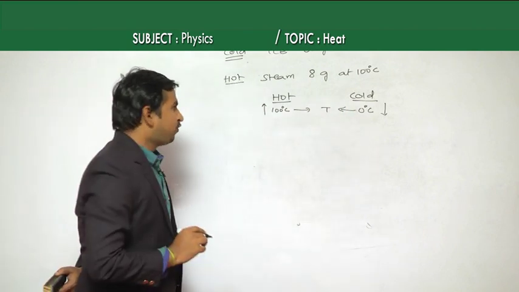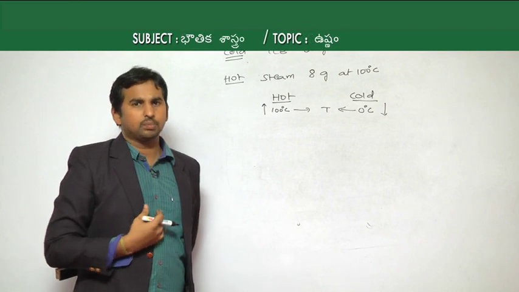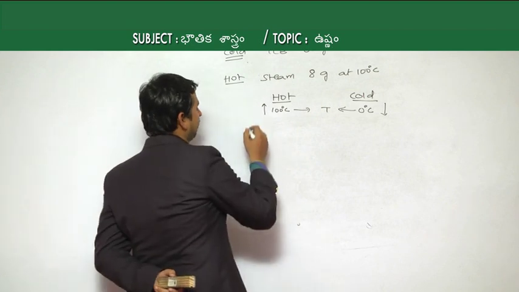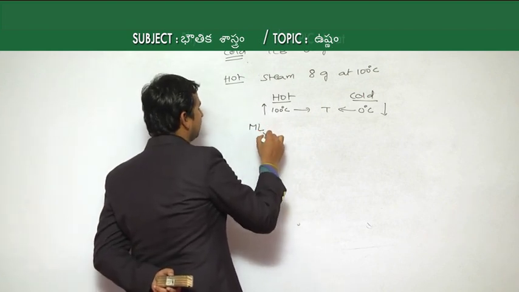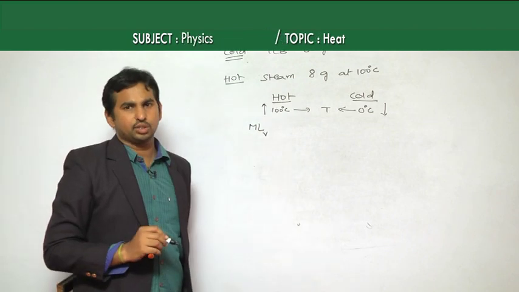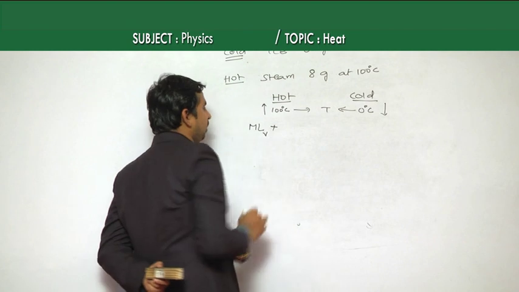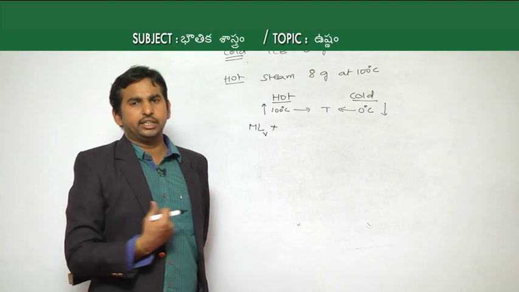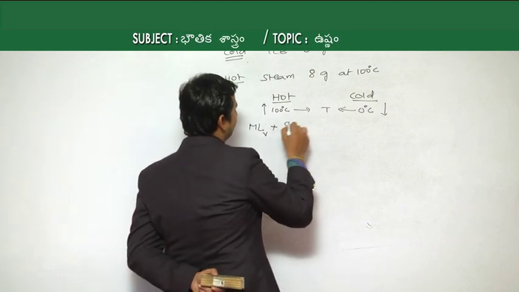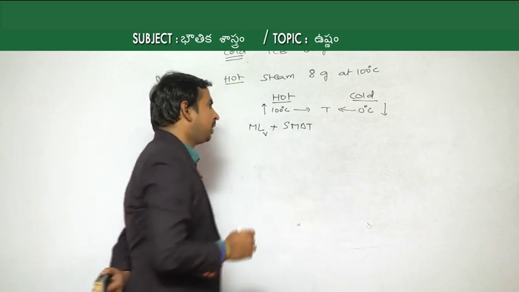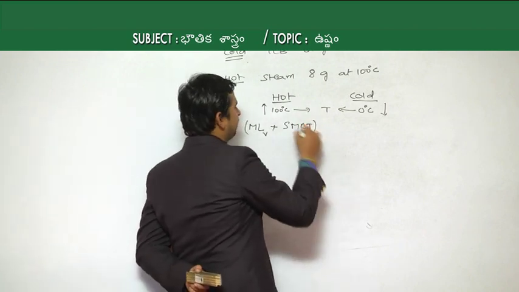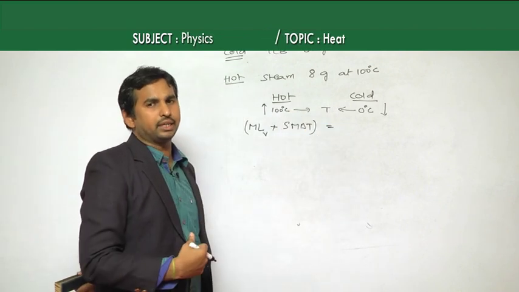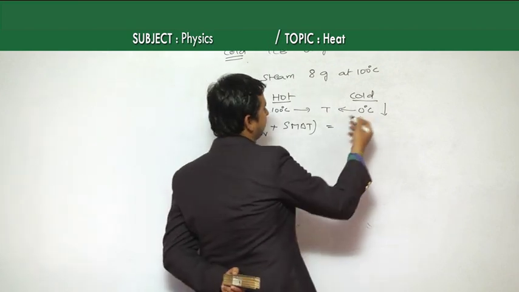If steam is giving out heat energy, it slowly converts into liquid, so we take the change of state, which is m into L, the latent heat of vaporization, plus, after it converts into water, its temperature slowly decreases, which means m into S into delta T. All that heat energy from the hot body is equal to the heat gained by the cold body, the ice.